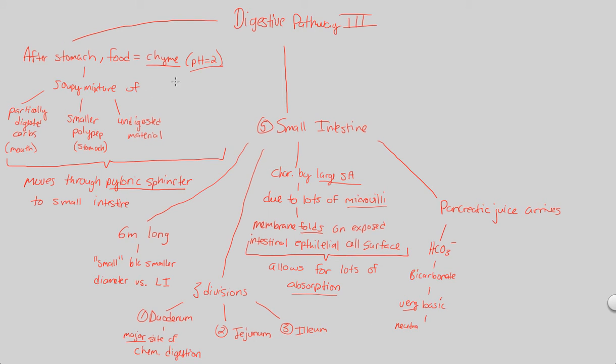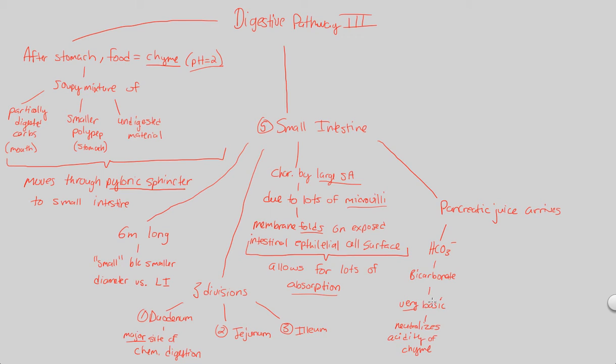Because remember, the stomach is the only thing really in the body that's capable of handling pH 2. Now we have to put it back to the normal neutral sort of pH, and that's what we'll do. We'll just flood it with some bicarbonate ions. This is going to give you a high pH plus a low pH, which means a medium pH, which is a neutral pH. This neutralizes the acidity of the entering chyme. So chyme is now neutralized. We can now work with it.